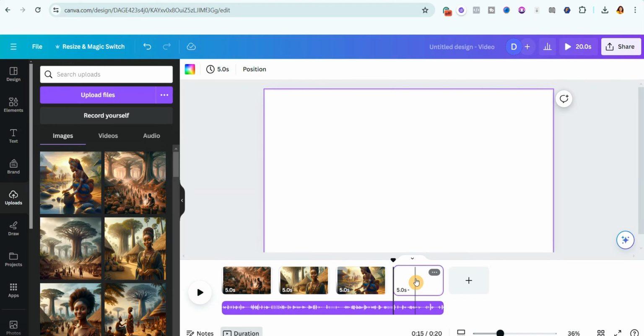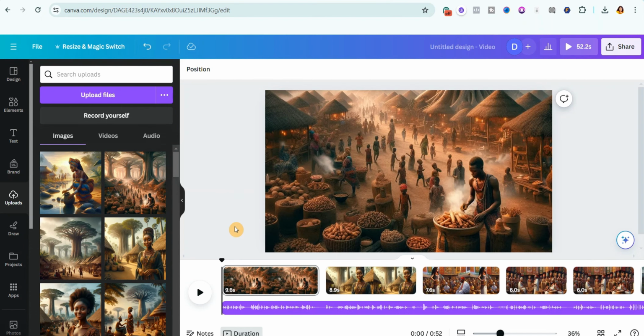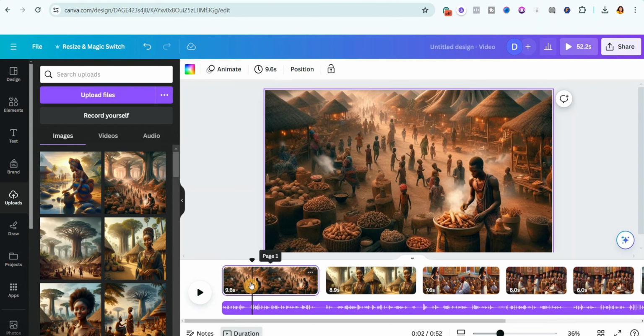Just keep following this step until you add images till it reaches the entire voiceover. So I'll go ahead and add all the images because I don't want this video to be too long. Now the next thing we are going to do is to animate each of the pages. So what I'm going to do is I'm going to select the first one and then I'm going to come